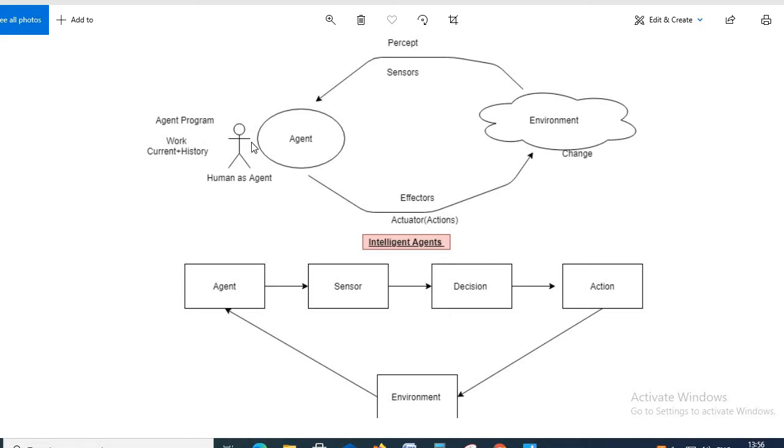Okay, so we have some kind of problem. If a human being thinks like that, a machine can also think like that, and for that we are using agents. This agent is also known as an intelligent agent. We can say that it is a code or program, or some set of rules and regulations. It may be using some algorithm, or it may be using a simple code.